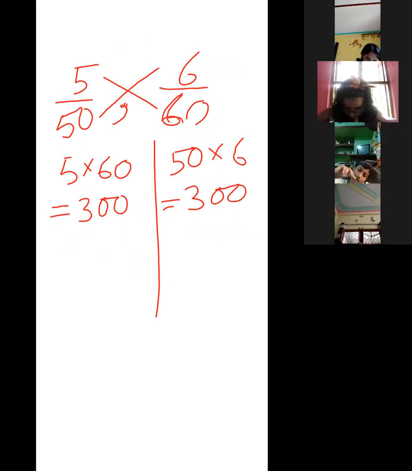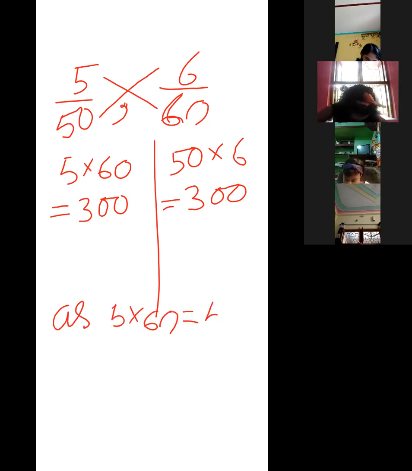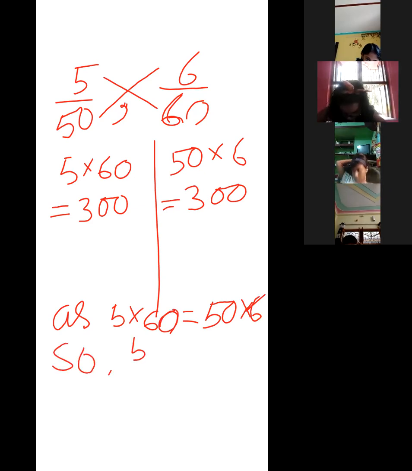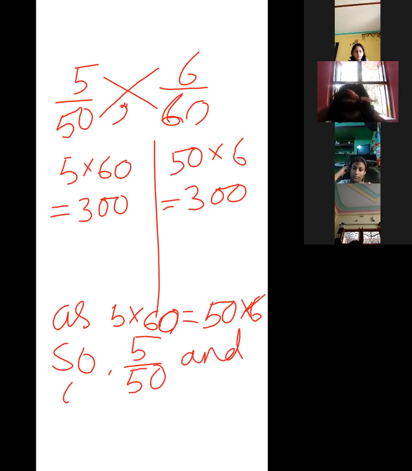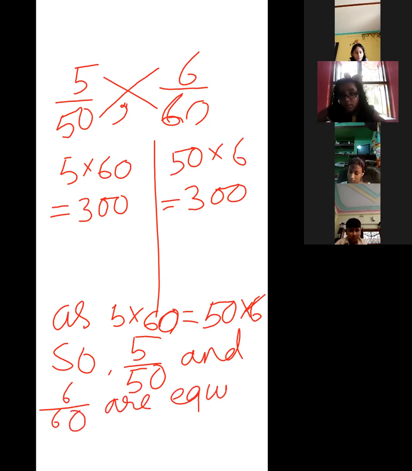As both are equal to 300, just write here: 5 into 60 is equal to 50 into 6. 5/50 and 6/60 are equivalent fractions. These are equivalent fractions. Got it?